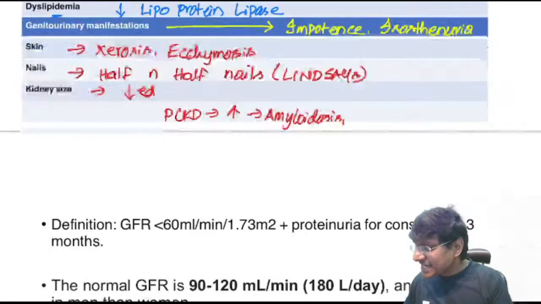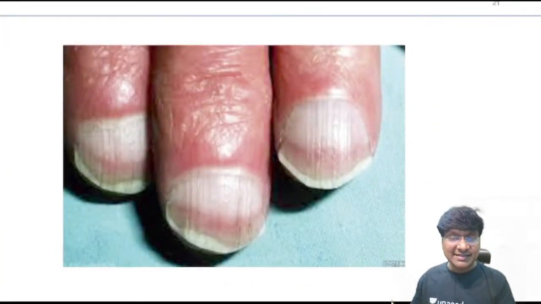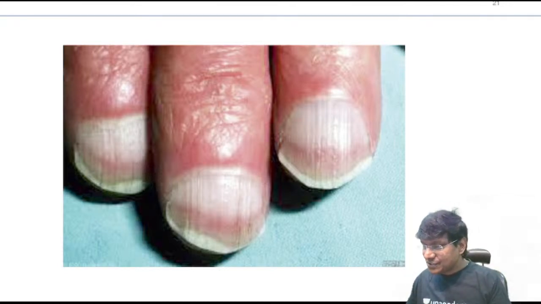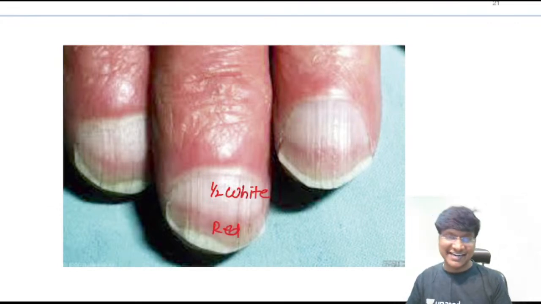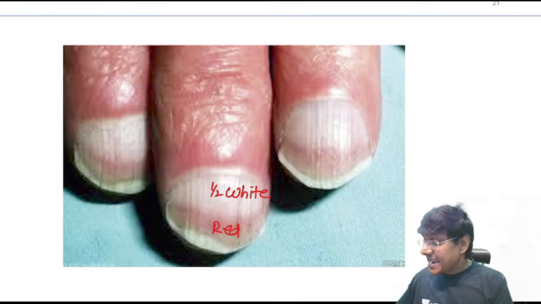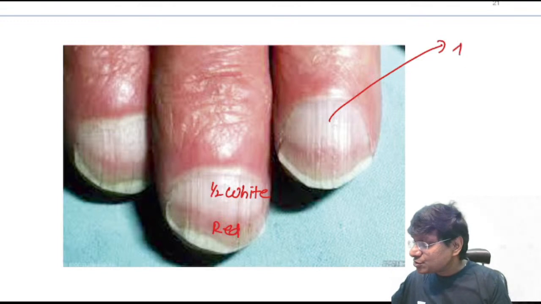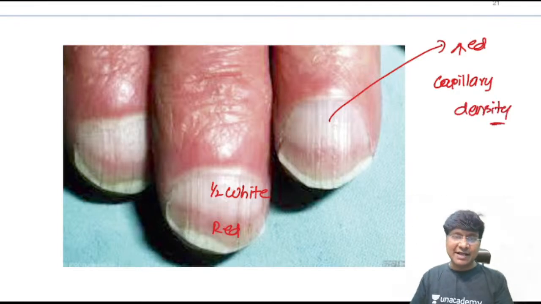Now this is exactly your half and half nail. So you can see this very clearly, right? Your proximal half is pale or white, and the distal half is red. This is called Lindsay's nail. And they will ask you the question also, why do you get this half and half nail? That is due to increased capillary density in the proximal half of the nail.